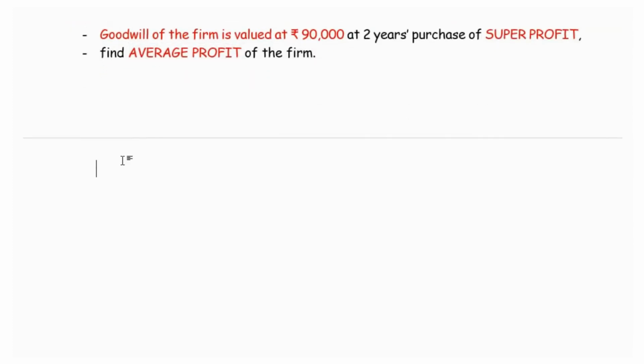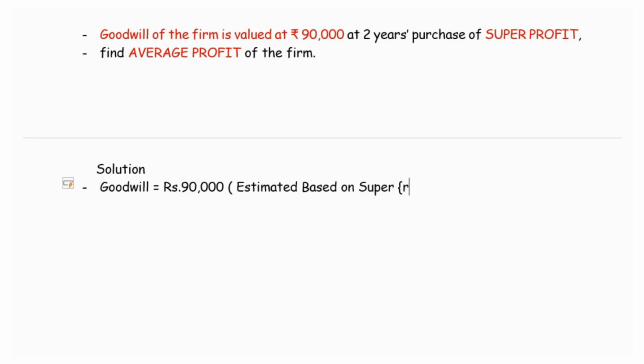Now let us start work on it. Firstly, we are given goodwill. Goodwill is given in the question as rupees 90,000, and this goodwill is estimated based on super profits method. It is given in the question itself.